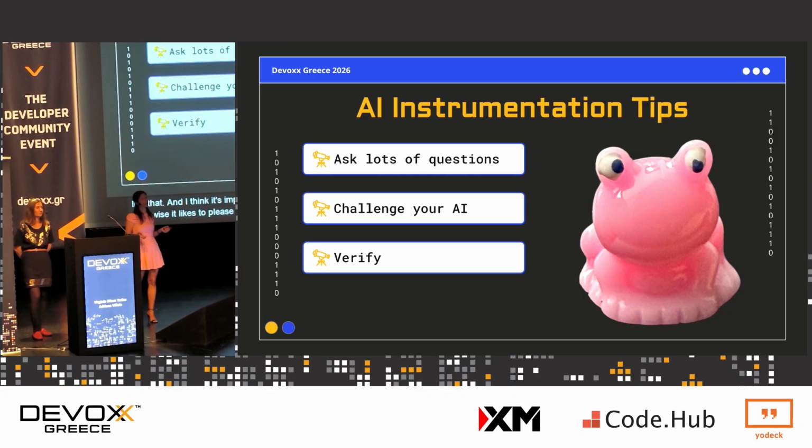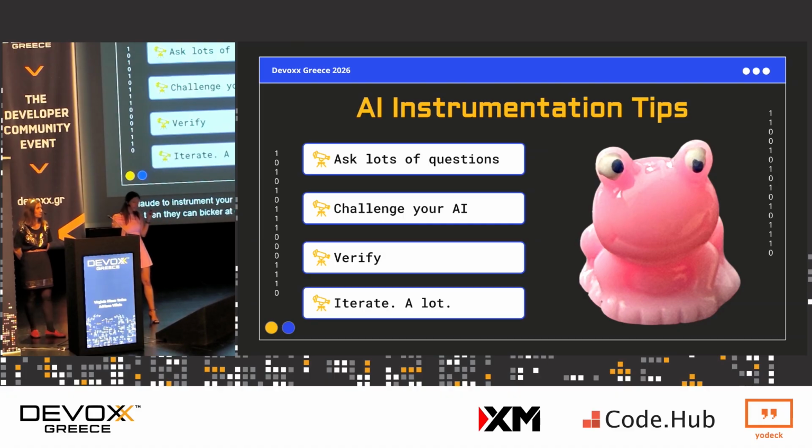Also verify. One interesting technique that a few people have tried out that I think is kind of cool is, you can get AI to help you instrument, say get Claude to instrument your code, and then get ChatGPT to verify what Claude came up with. Then they can bicker at each other, and that gives you different perspectives. And then, of course, iterate. We are developers. The first solution is a solution, but it might not be the best solution. So keep improving as you're going along.